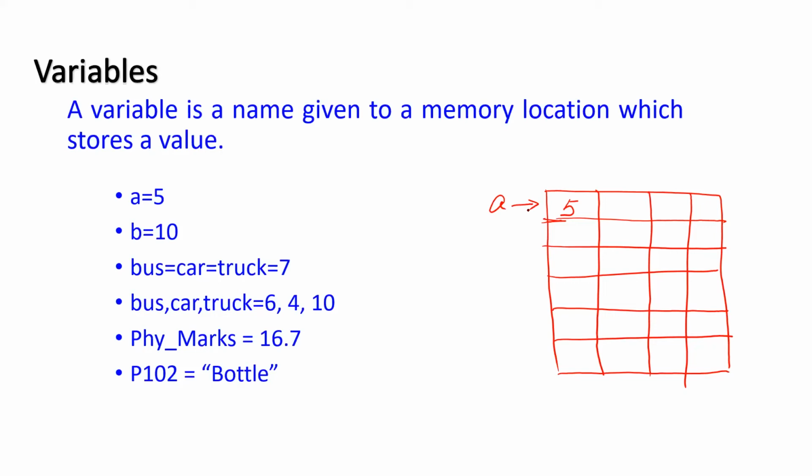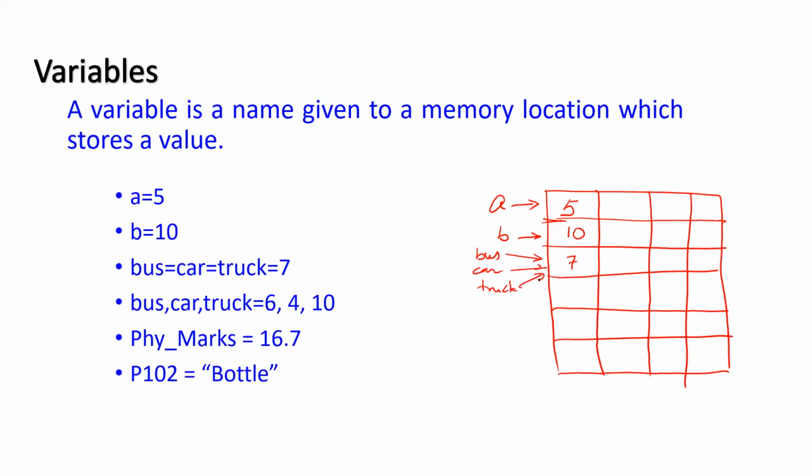b equal to 10. 10 is not stored anywhere. So in a memory location, it will store the value 10. It will name that memory location b. Then bus equal to car equal to truck equal to 7. It means all these three names, bus, car, truck, are given to the same memory location which stores the value 7. Value 7 will be stored somewhere, and all these variables will refer to the same memory location.